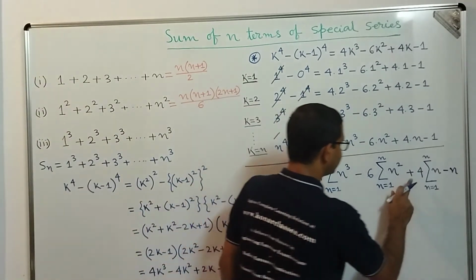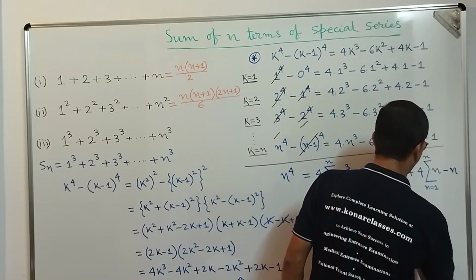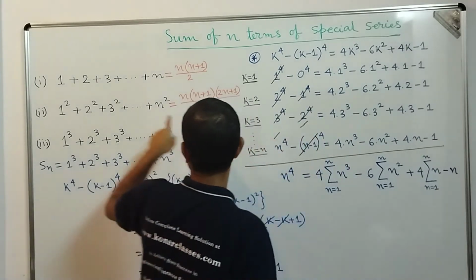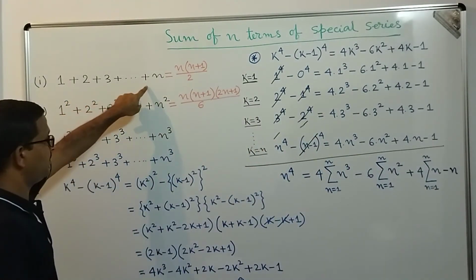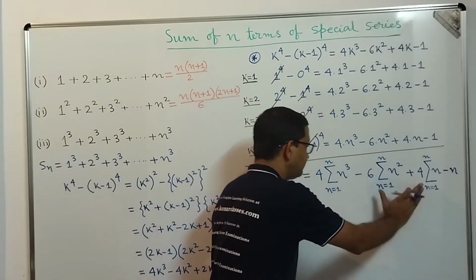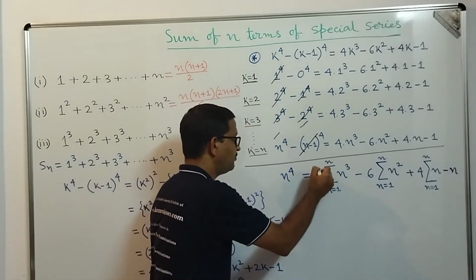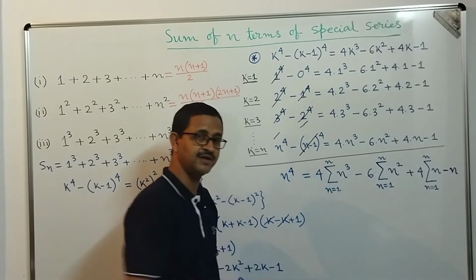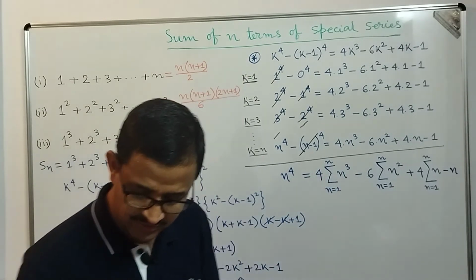And then plus 4 into summation n equal to 1 to n, that means 1 plus 2 plus 3 up to n. That value is n into n plus 1 by 2. So we can apply all these values and finally we get the value of summation n cube. Okay, so let's see how we can find it out.